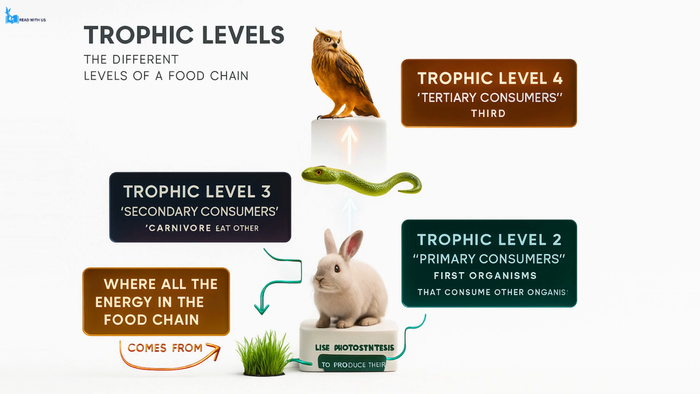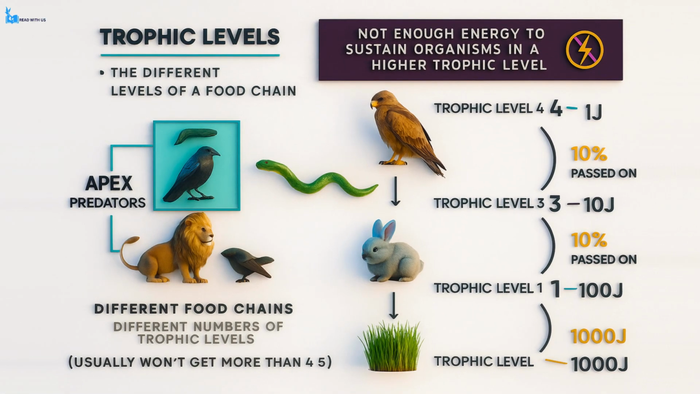This pattern can continue in more complex ecosystems, but most food chains rarely have more than 4 or 5 trophic levels. This is due to the fact that as energy is transferred from one level to the next, a large portion of it is lost, mainly through processes like heat loss, movement, and digestion. Because of this loss, there is not enough energy to support additional trophic levels.